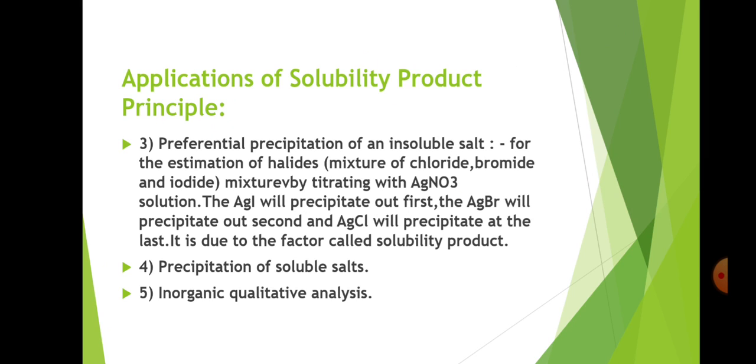The solubility product values of silver halides like AgI, AgBr and AgCl are 9.4 into 10 raised to minus 17, 7.7 into 10 raised to minus 13 and 1.56 into 10 raised to minus 10 respectively. In general, the compound with lower solubility product gets precipitated in preference. The next application, precipitation of soluble salts, consists of purification of common salt and salting out of soap.